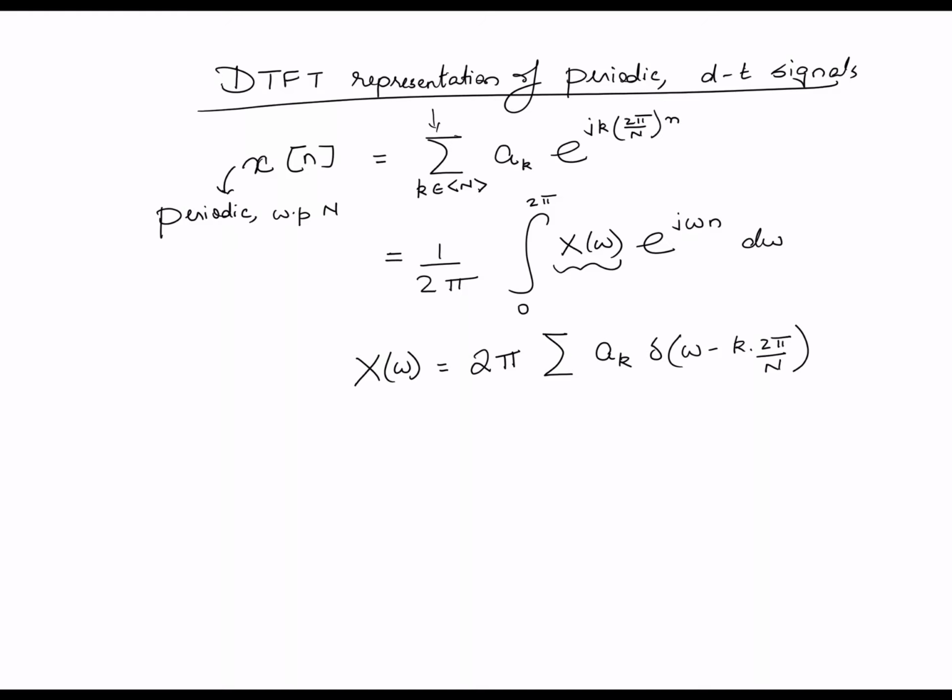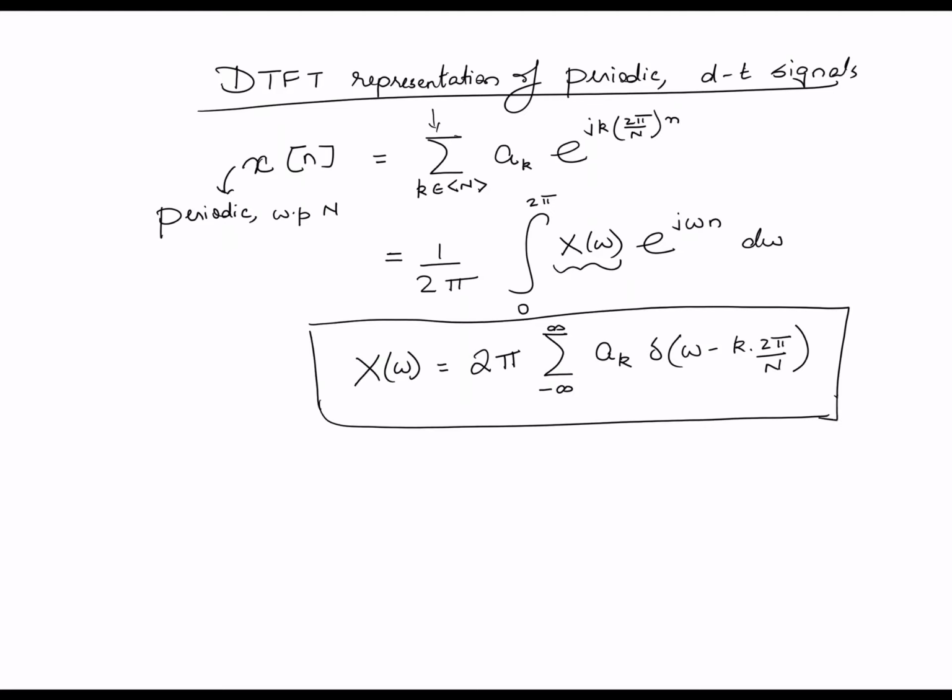Okay, so this is my representation. Now this representation really also runs all the way from minus infinity to infinity. So if you stare at this, you will realize that the fact that these a_k are periodic with period N will ensure that this is periodic with period 2 pi.